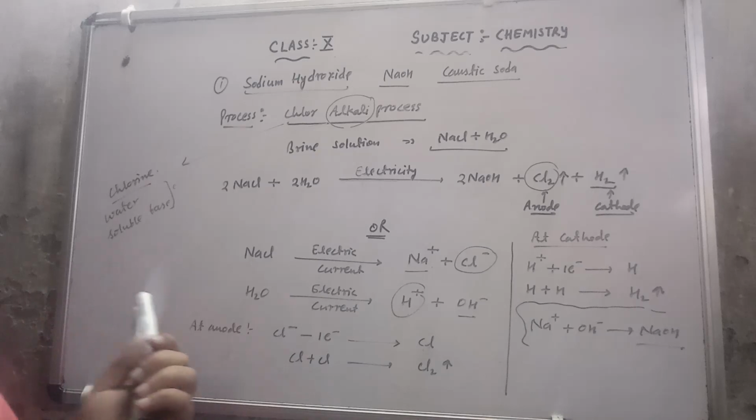I hope you have understood its preparation. Now I am going to discuss its properties. What are the properties of sodium hydroxide?